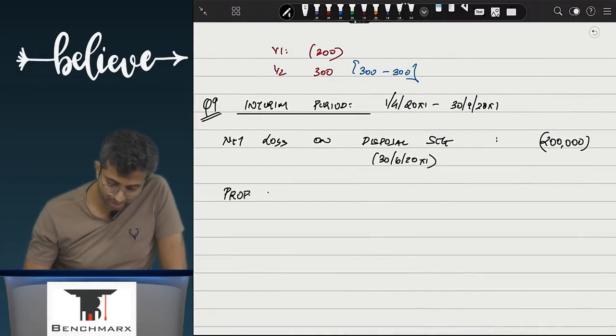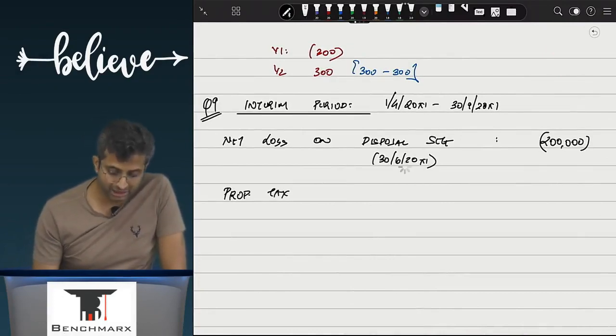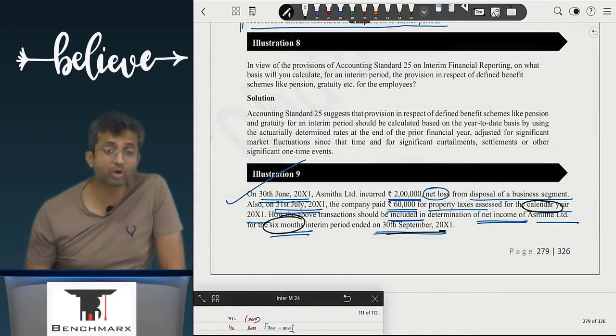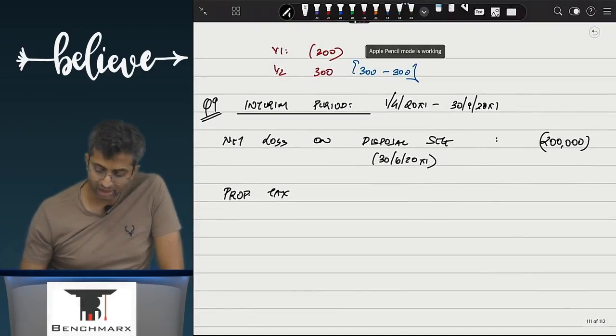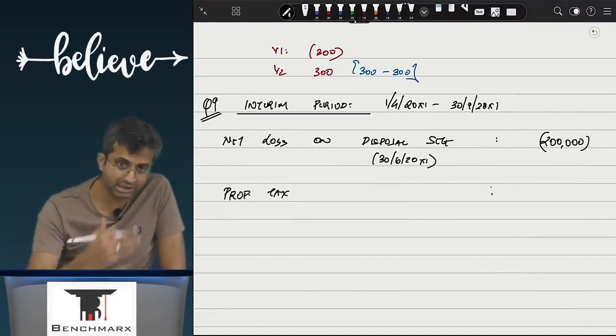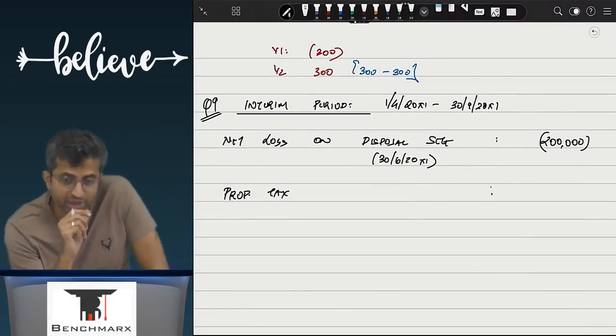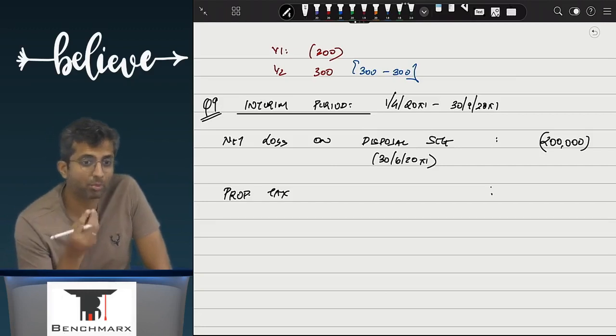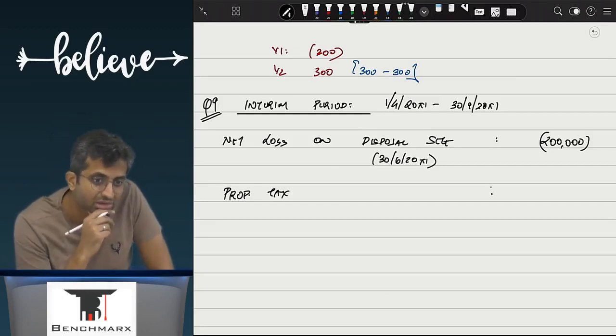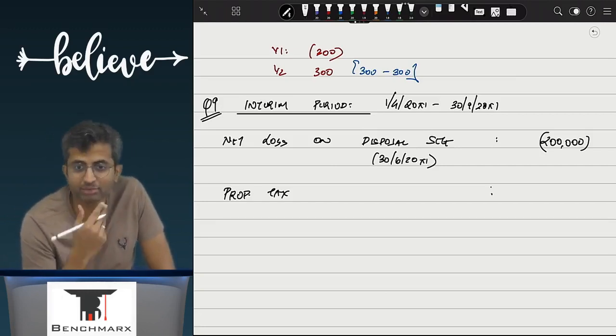Jan to December. So property tax, 60,000 rupees, is the expense for the entire 12 months. Will I recognize it? I am paying this in July, undoubtedly, which is within the interim period. But are property taxes recorded when they are paid? No, they are recorded as and when they are accrued.